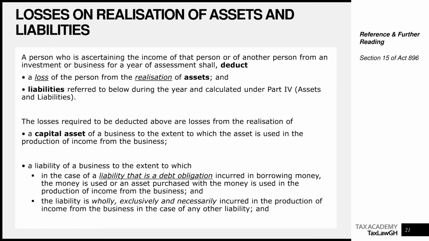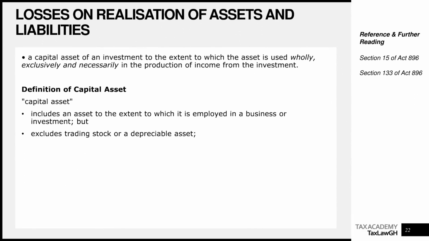We're saying the losses required to be deducted above are losses from the realization of a capital asset of a business to the extent to which the asset is used in the production of income from the business. And then for a liability of a business, to the extent to which, in the case of a liability that is a debt obligation, it is incurred in borrowing money, and that money is used, or an asset is purchased with that money, and that asset is used in producing income from the business, and that liability is wholly, exclusively, and necessarily incurred in the production of income from the business. And also, a capital asset of an investment to the extent to which it is used wholly, exclusively, and necessarily